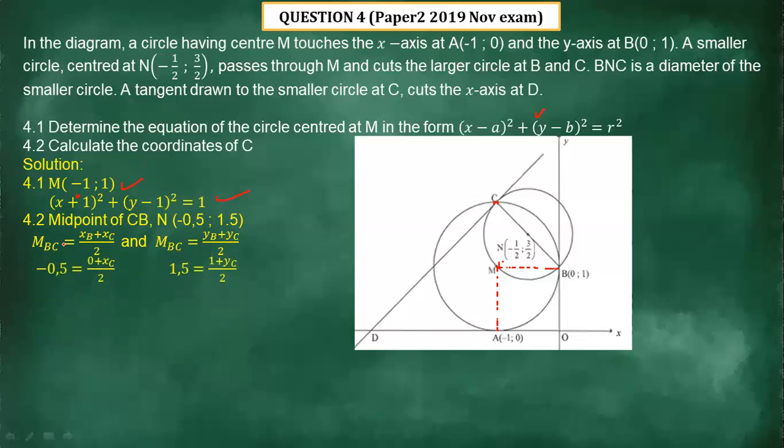The second step, remember the x value of the midpoint here is -1/2, which is -0,5, equals xB, which is 0, plus xC, what we need, over 2. The same here for y: 3/2 equals 1 plus yC over 2. Then you cross multiply and simplify. Then the value of xC equals -1, and yC equals 2. And therefore, the coordinates of C are (-1; 2).